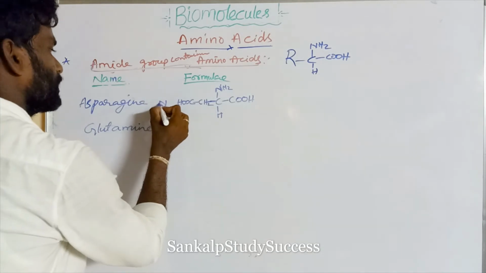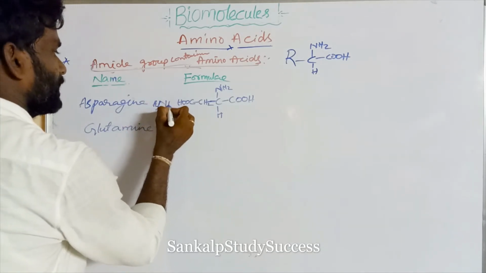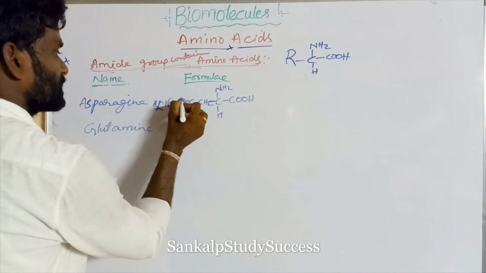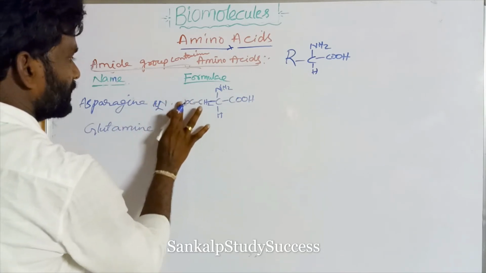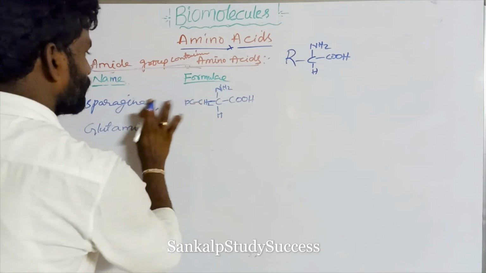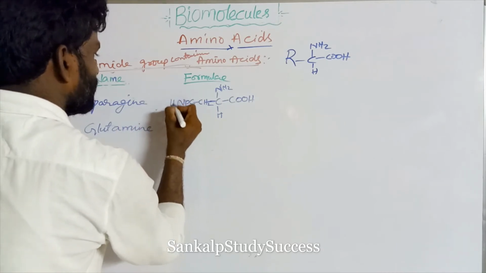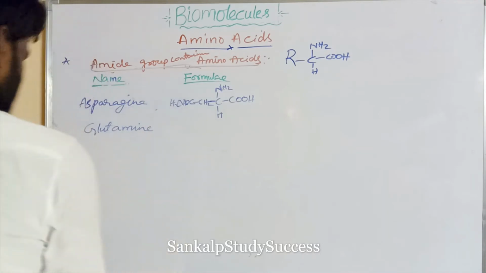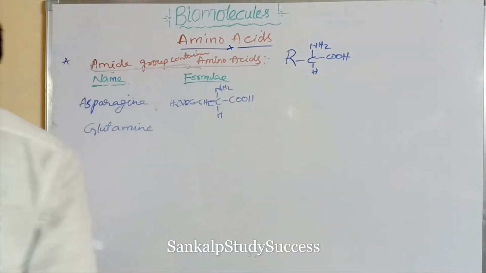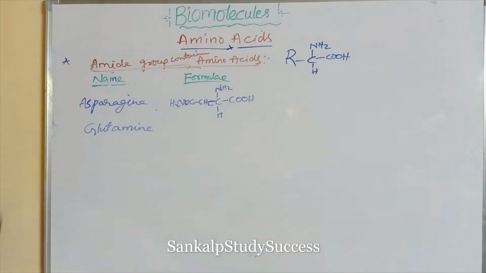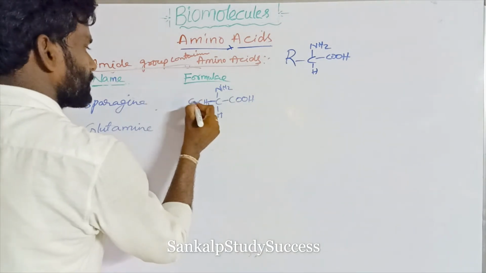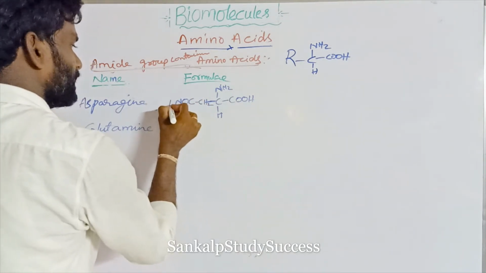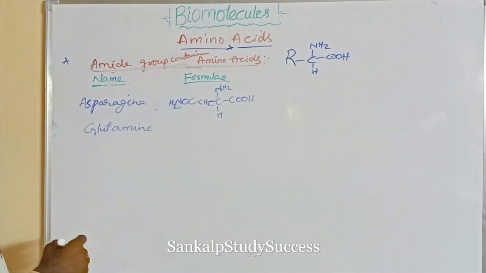If this is treated with ammonia, water can be removed, HOH. What happens? CONH2. So that is the asparagine. CONH2 is the asparagine. Next, glutamine.